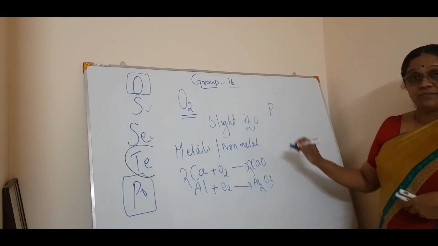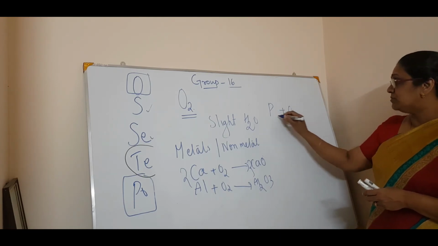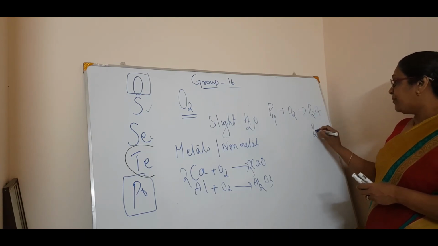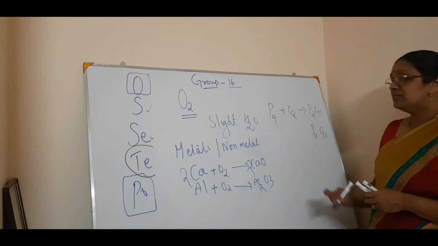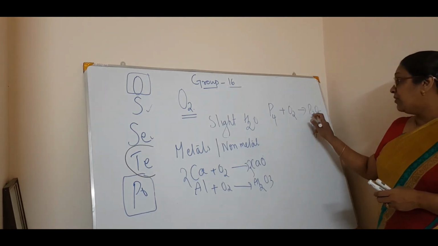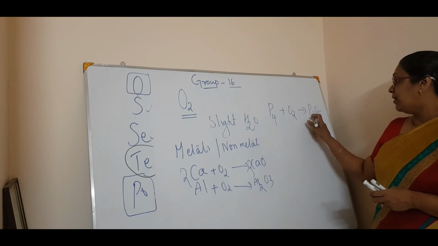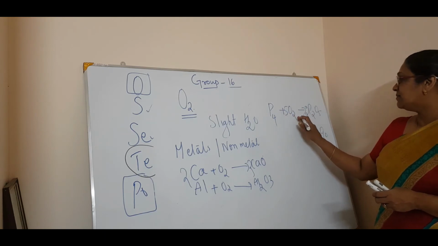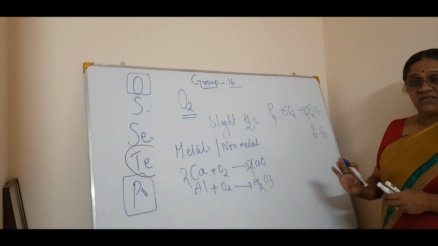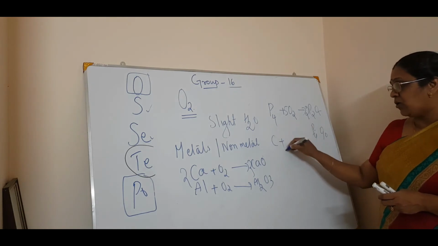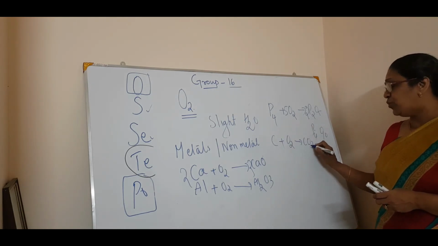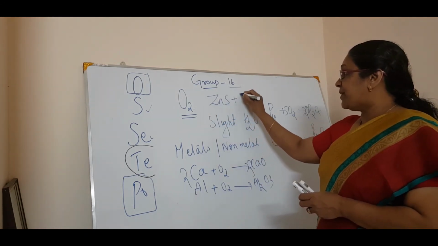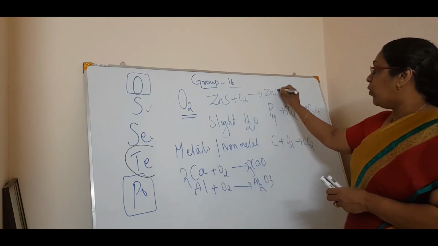Non-metals, for example, P plus O2, that is P4. P4 plus O2, you can have P2O5 as well as P4O10, depending on the oxygen you put. For P2O5, it is P4 and 5O2. For P4O10, it is 10O2. So, just balance it. Then coming to carbon, a non-metal, C plus O2 giving CO2. Then again, the compound ZnS plus O2 will give you ZnO plus SO2.